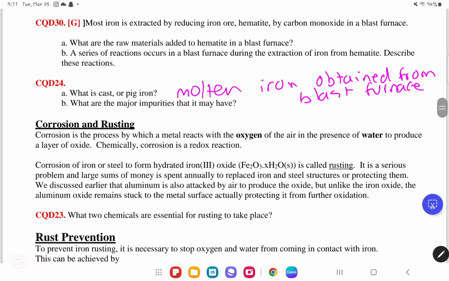First of all, the most major impurity is carbon. So 4% of the impurities is carbon. And then you will have other impurities such as sulfur, silicon, and phosphorus, but I don't believe they will ask us about it. But it's good to know that the major impurity, 4%, is carbon. And then we have sulfur, silicon, and phosphorus on the side, as the other impurities.